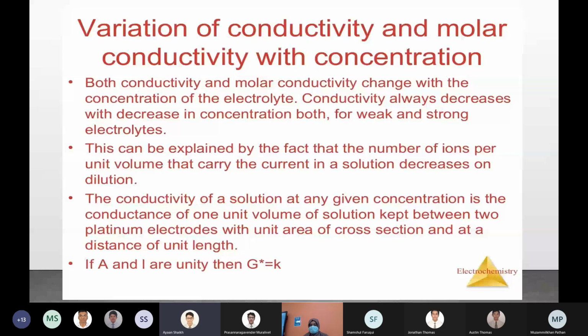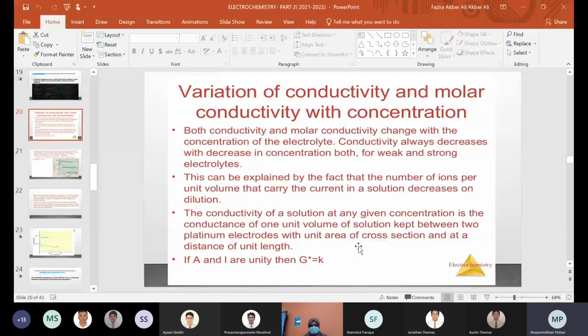You can read from the notebook you might have written from the class. Why does conductivity decrease on dilution? Ma'am, the conductivity decreases with decrease in concentration, because the number of ions per unit volume that carry the current in a solution decreases on dilution.